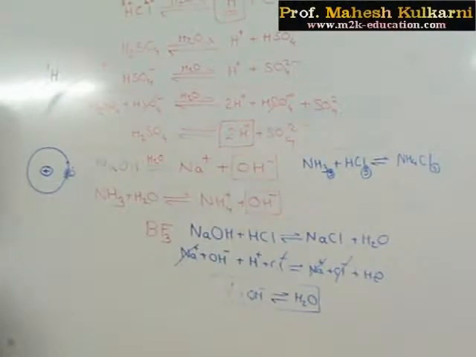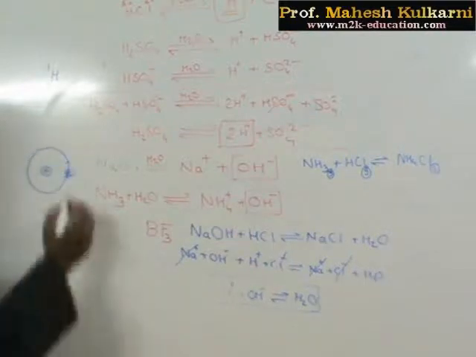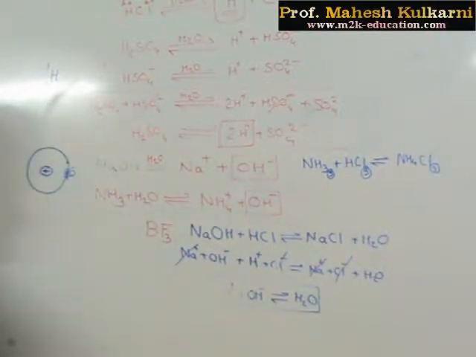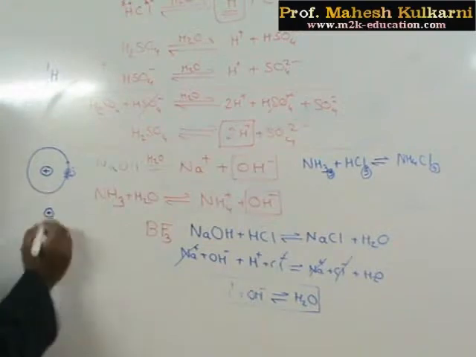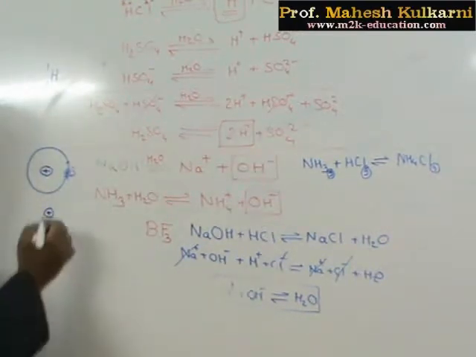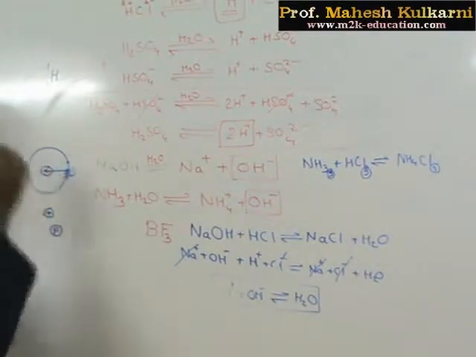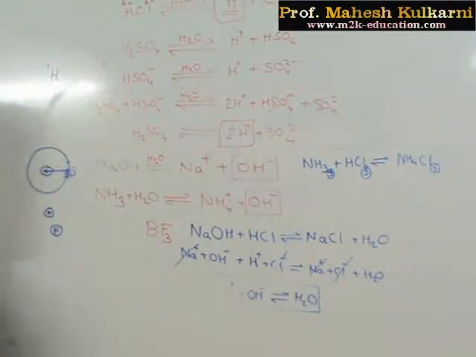So, a simple structure. Now when Arrhenius says H plus ion, what does it mean? The electron from hydrogen is donated. Whatever remains after donation of the electron is only the nucleus of hydrogen. And what is the nucleus of hydrogen? It has only a proton, whose radius is almost 1 lakh times shorter than the atomic size. So it has a very high charge density. So the H plus ion is nothing but a proton.